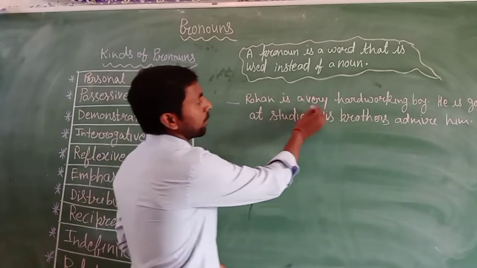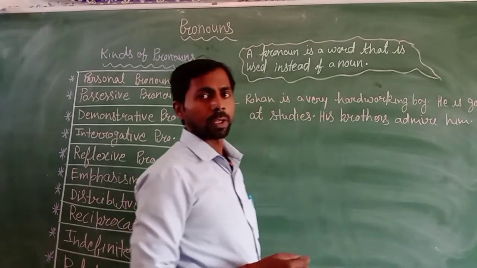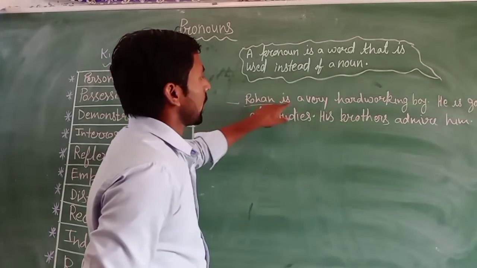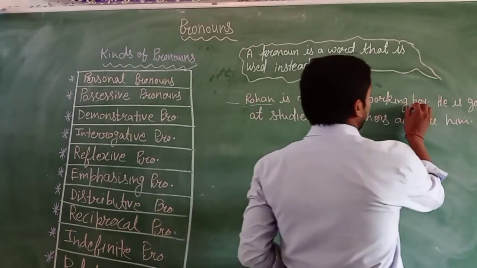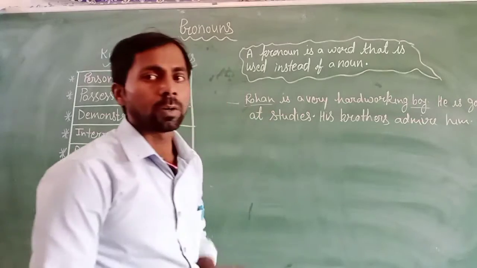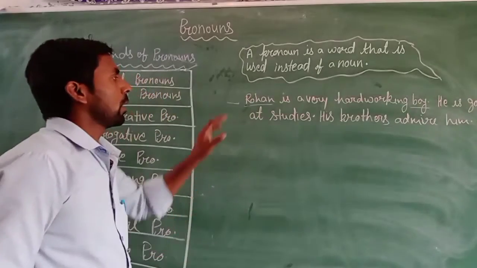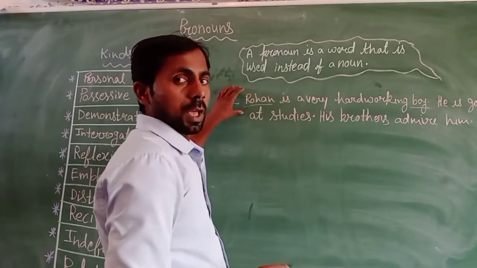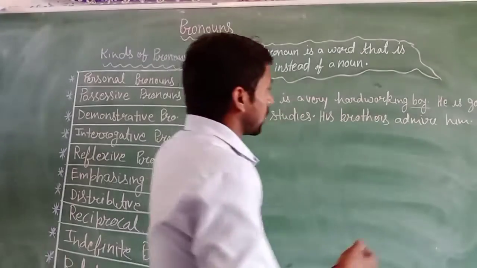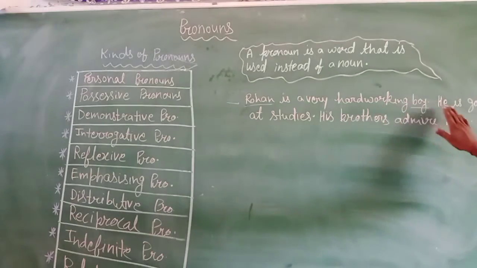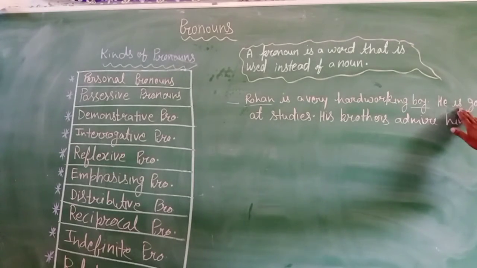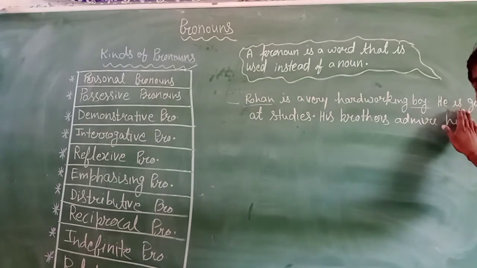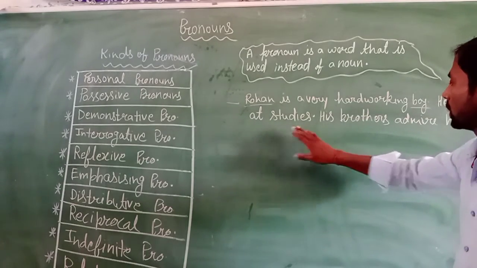Rohan is a very hard working boy. Rohan is the noun word. Clear? The word boy is also a noun word. When we proceed with this statement, you can also write in the next sentence, Rohan is good at studies.